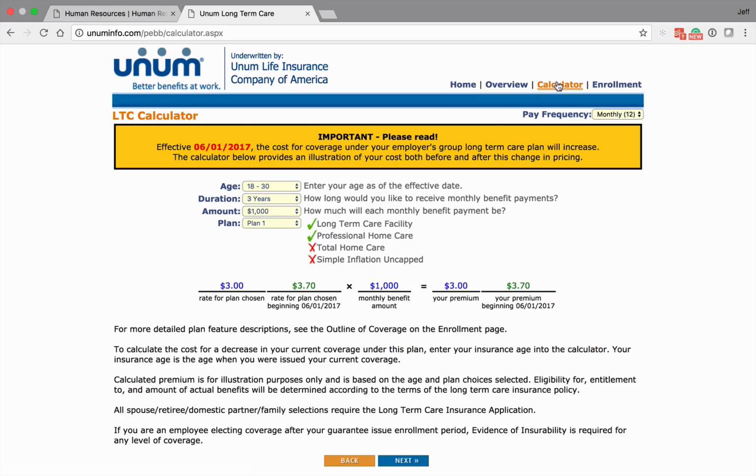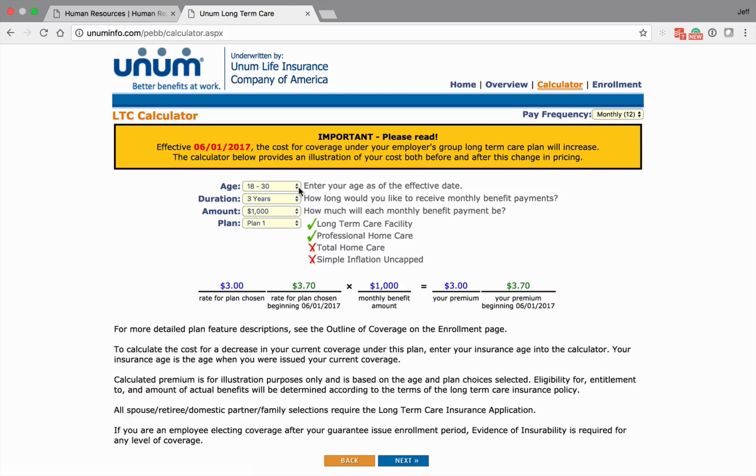The reason I directed you to this, Unum being long-term care, it's based on many choices, one of them being age, one of them being the duration, the amount that you want paid, and also the plan. The plan has to do with if you want in-home care, nursing home care, if you want a residence life. So my suggestion is that you go out and you look at this and you do different calculations to find out the monthly rate.